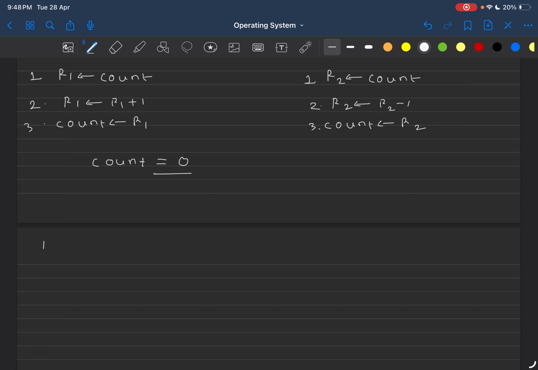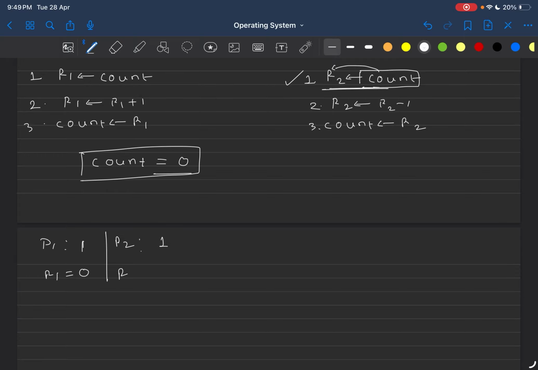Let's say process P1 is scheduled the first time and instruction 1 is executed. When this instruction 1 is executed, R1's value is loaded with 0. Now let's say after instruction 1, process P1 is preempted and process P2 is scheduled. When P2 is scheduled, line number 1 is executed. This line stores the count variable's value into R2. What is the value of count? That is 0, so the value of R2 will be 0.